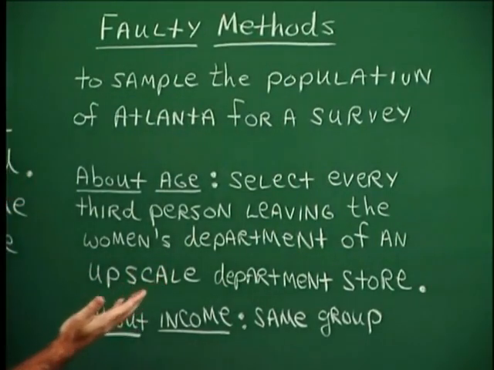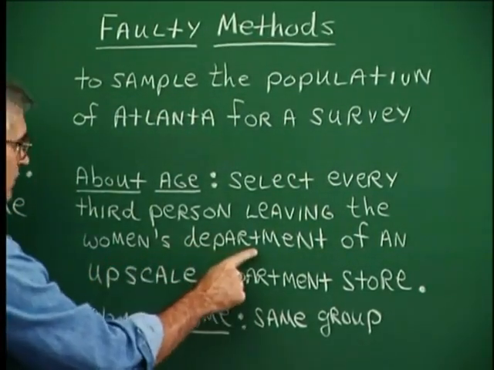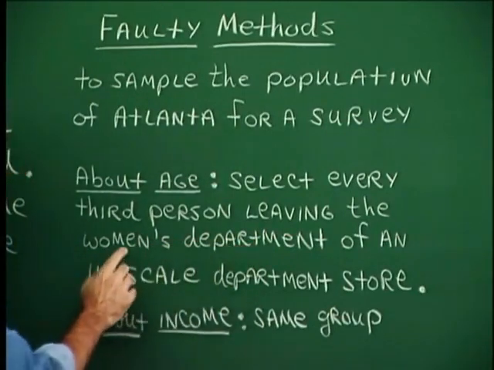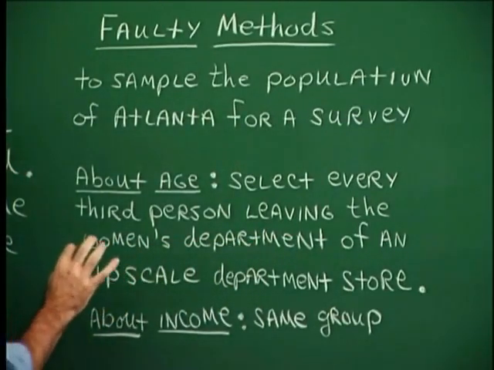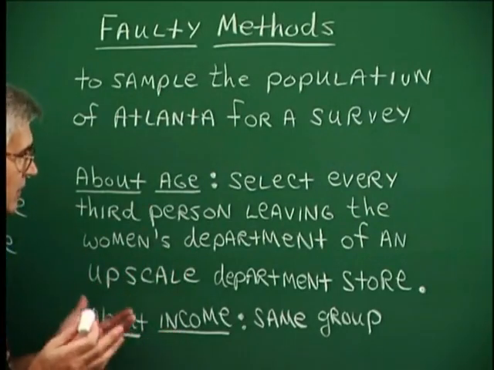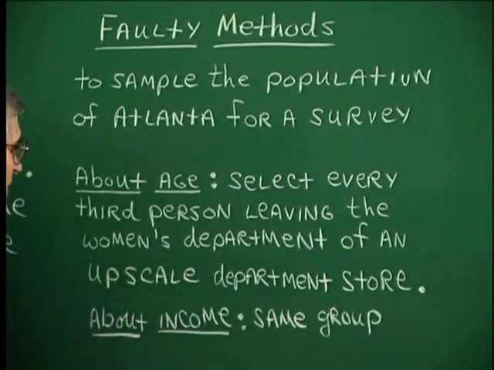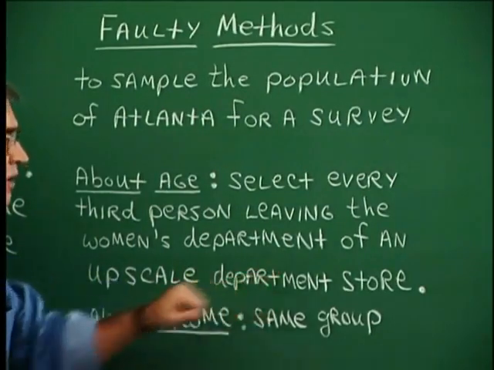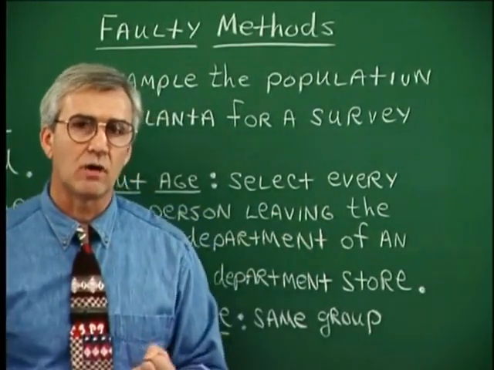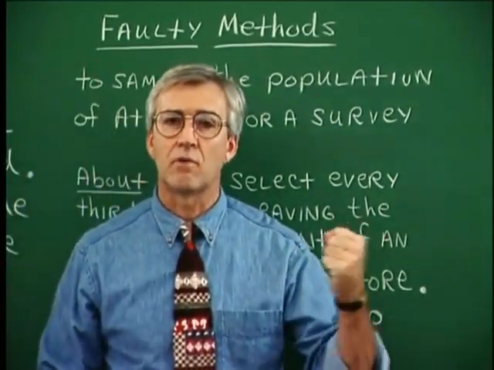Well, if we're selecting people leaving the women's department of an upscale department store, if it's the women's department, then presumably we're going to be surveying more women than men, perhaps only women in this survey. A bias is built into that situation. If we're talking about an upscale department store, then that probably puts the people coming out of that department into a certain income bracket.